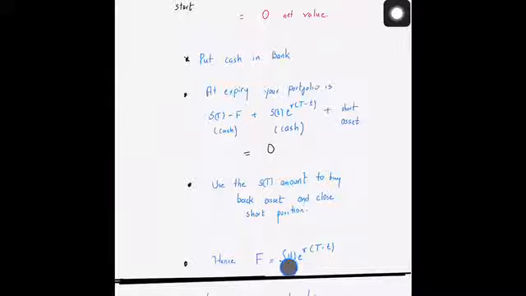The reason behind this expression was that when we constructed our portfolio, at the beginning we constructed a portfolio at zero net value. At expiry, the portfolio should have been at zero net value to avoid any arbitrage possibilities.